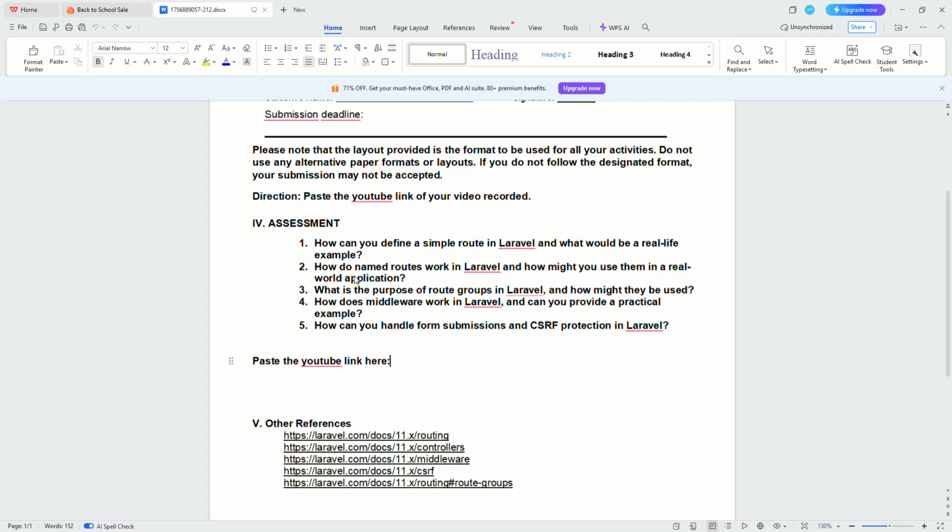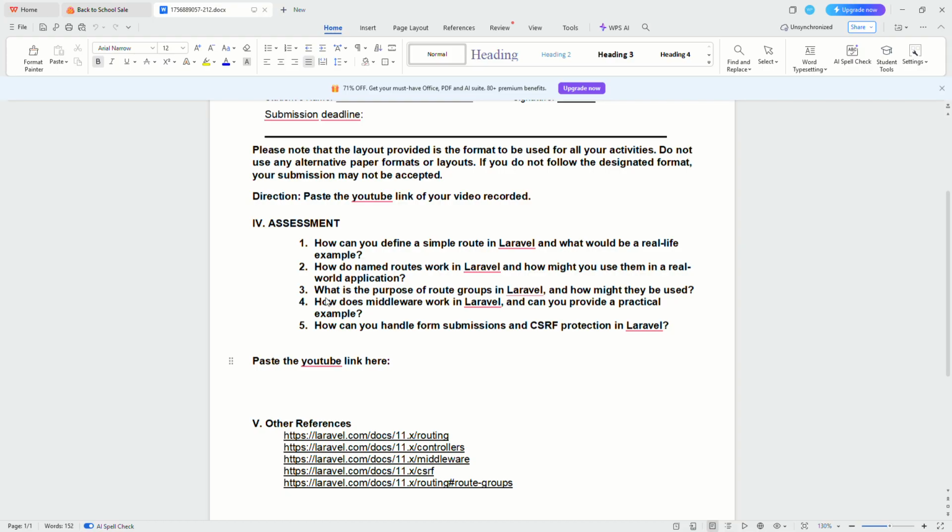Okay, number two, how do named routes work in Laravel and how might you see them in a real world application? Named routes allow calling routes by name instead of URL.